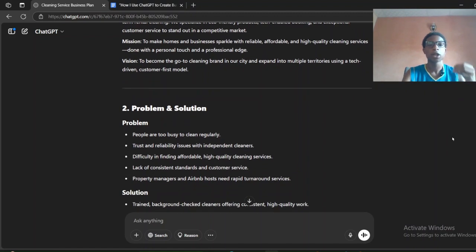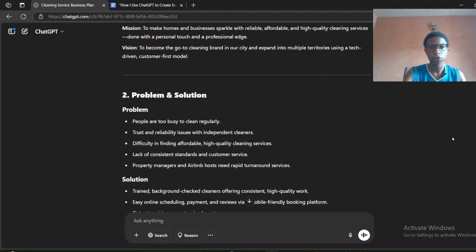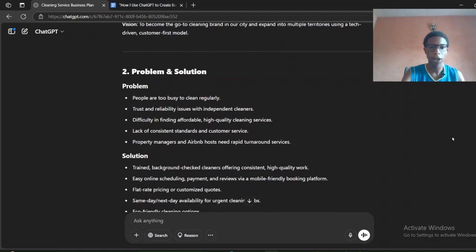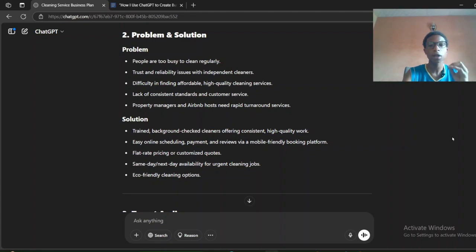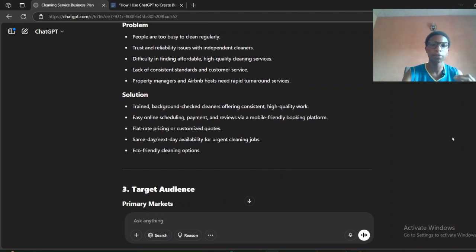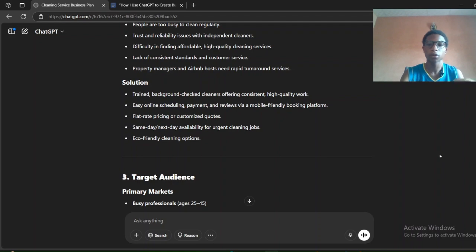So two is problem and solution. You see, people are too busy to clean. So it's going to give you the problem and at the same time give you the solution in the market. It's going to analyze the market and give you the results of the problem and solution. So you see, people are too busy to clean regularly, trust and reliability, difficulty in finding affordable, high quality cleaning service, lack of consistent standards, and all of that.